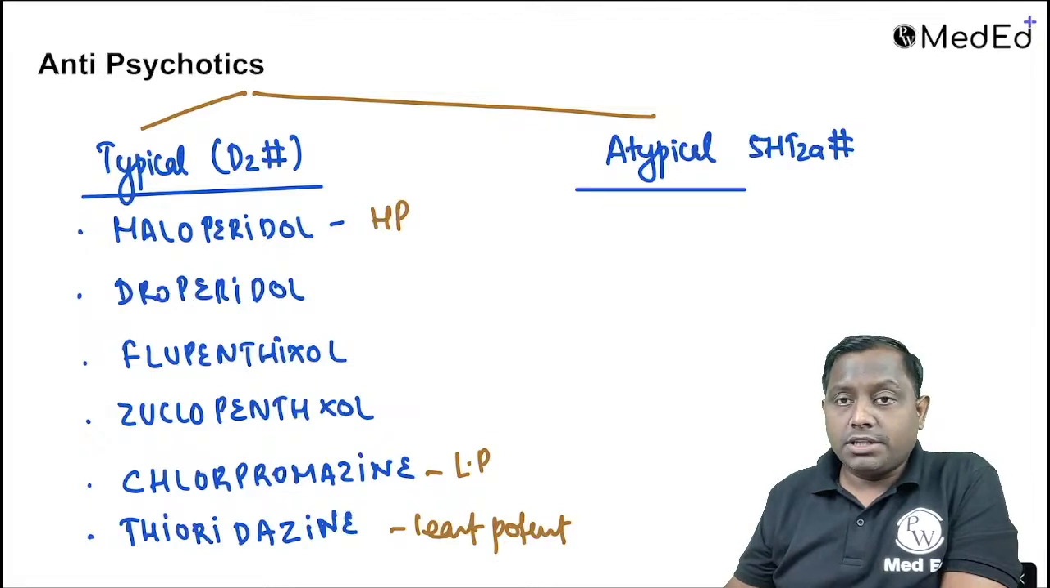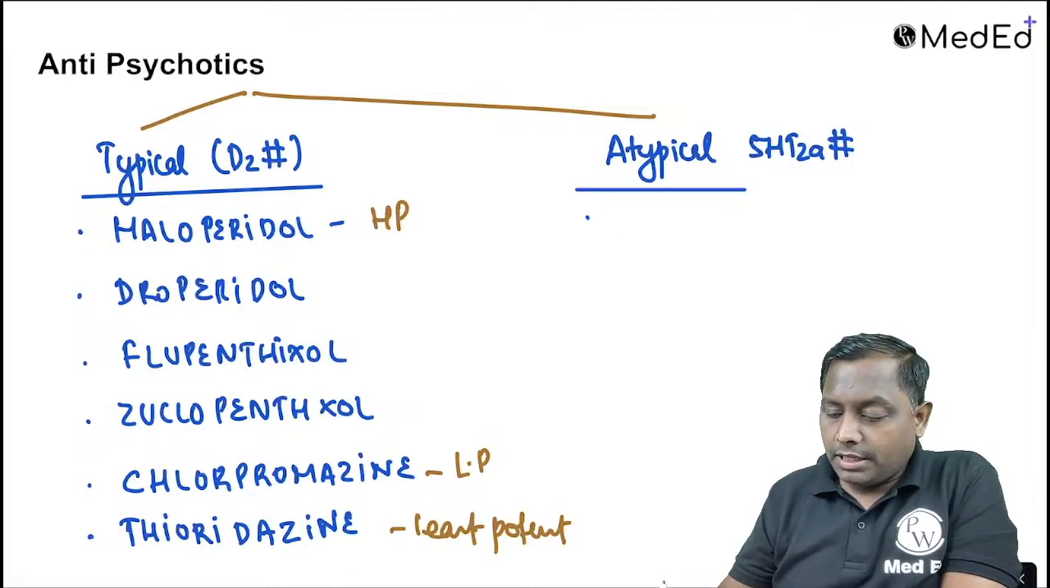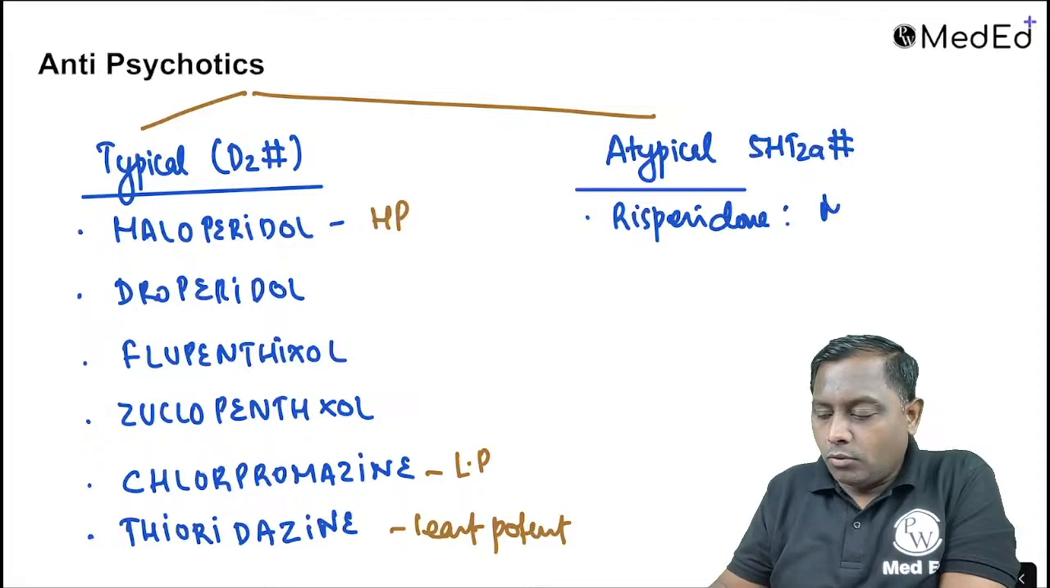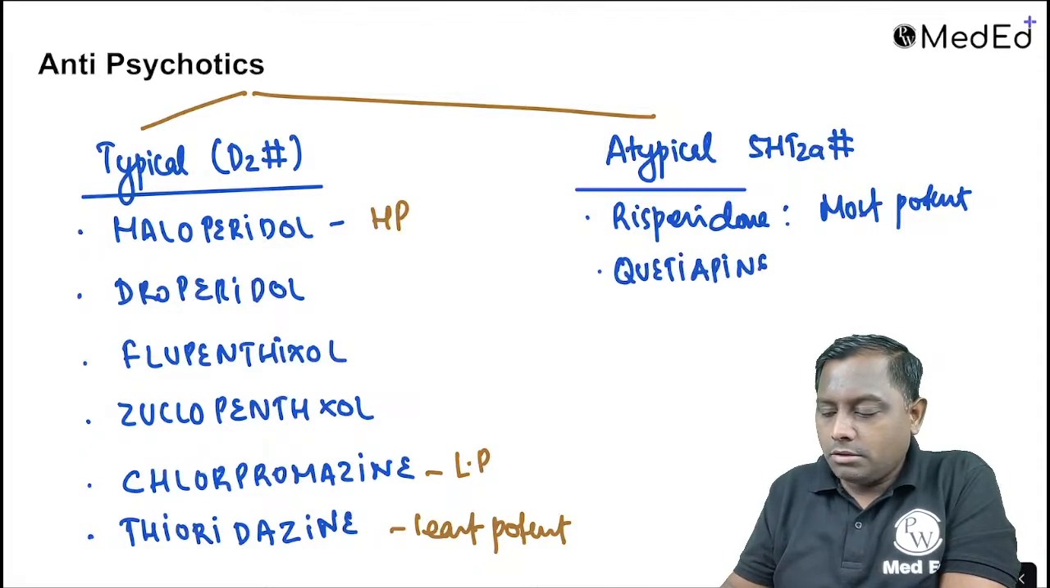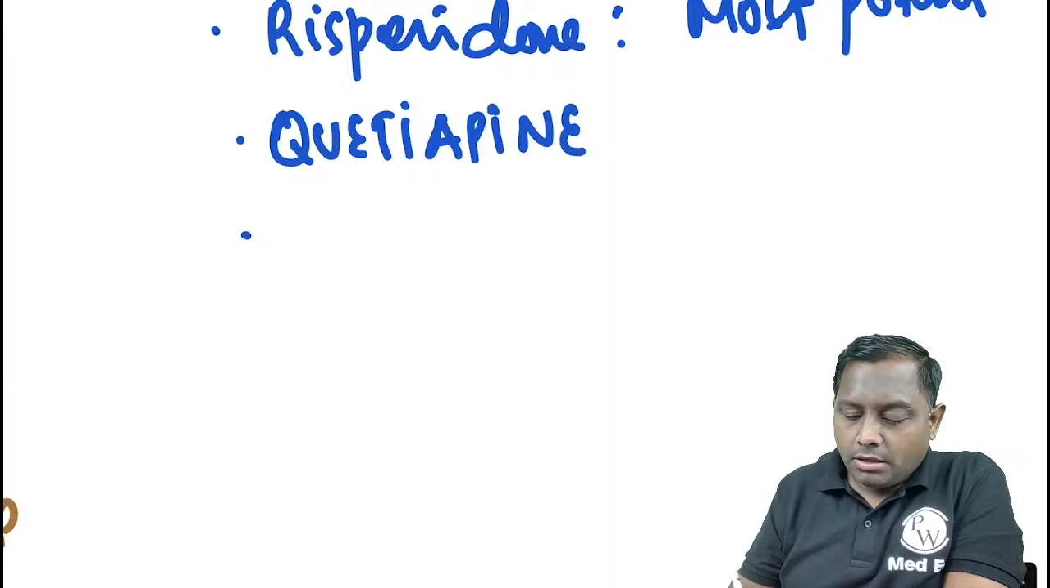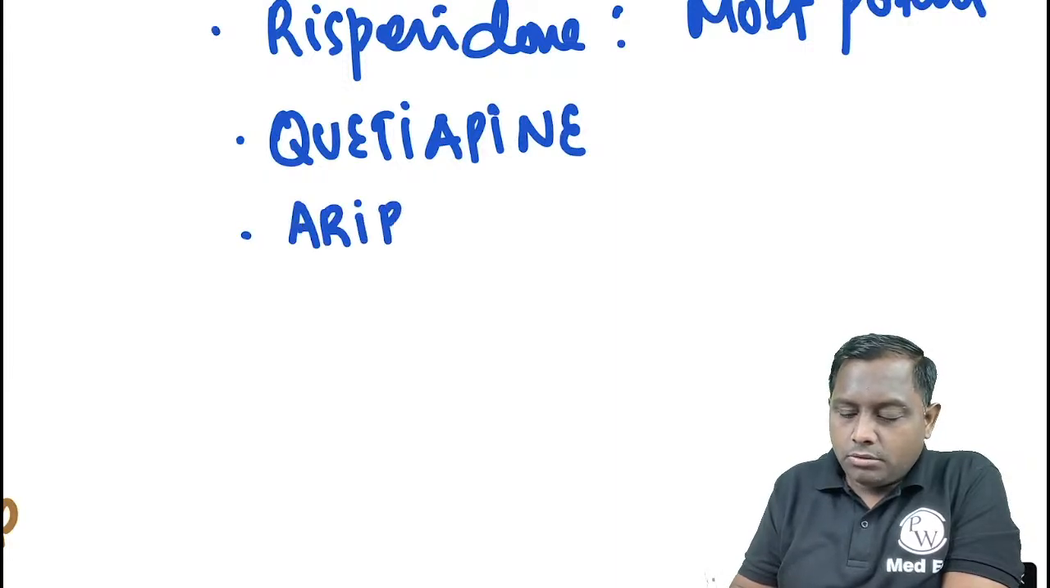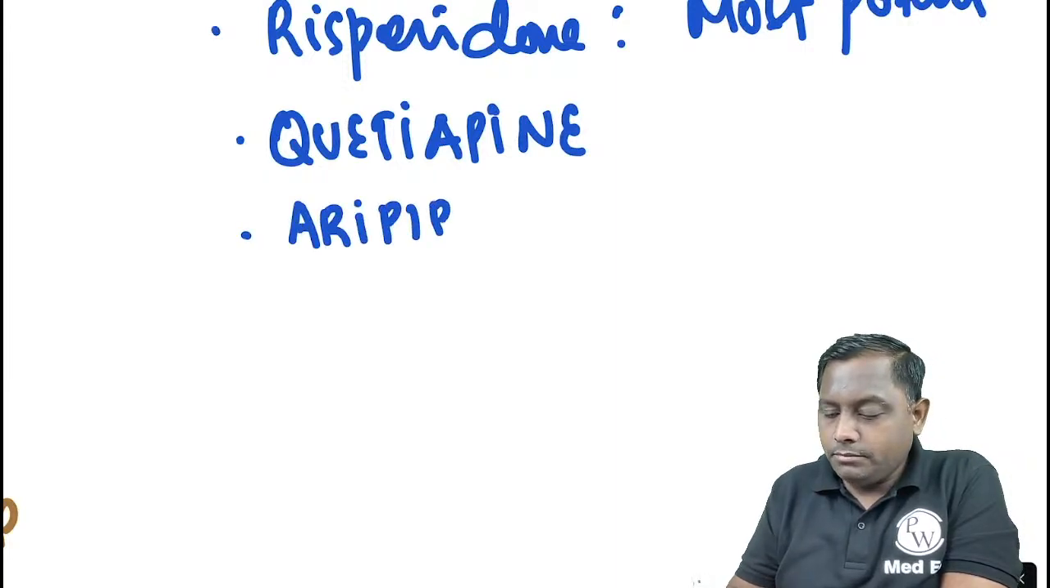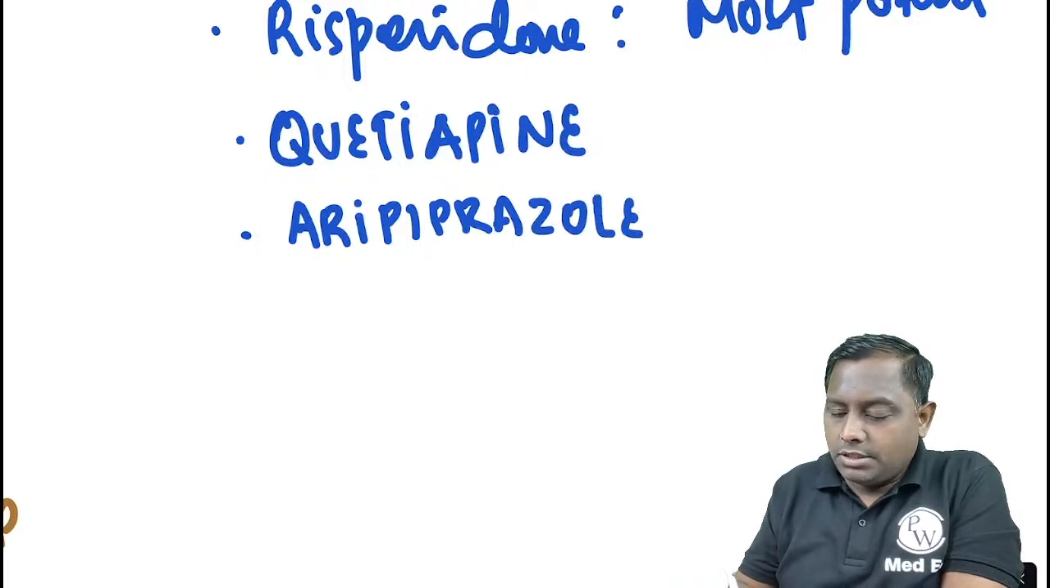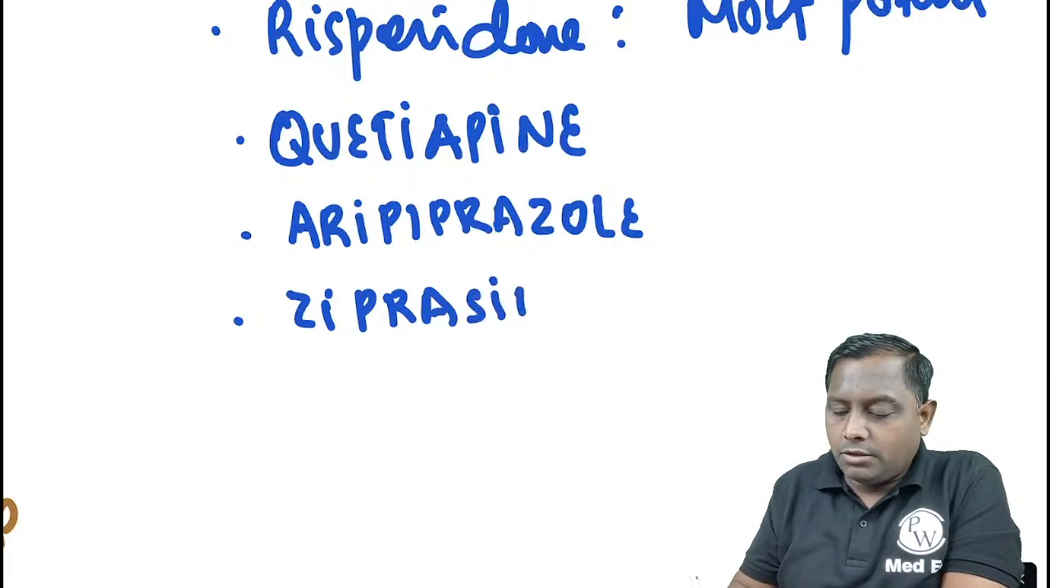Atypical antipsychotics. What are the atypical antipsychotics? These are going to be drugs like your risperidone. Risperidone overall is considered the most potent atypical. We have drugs like your quetiapine, drugs like your aripiprazole, and the other one is called ziprasidone.